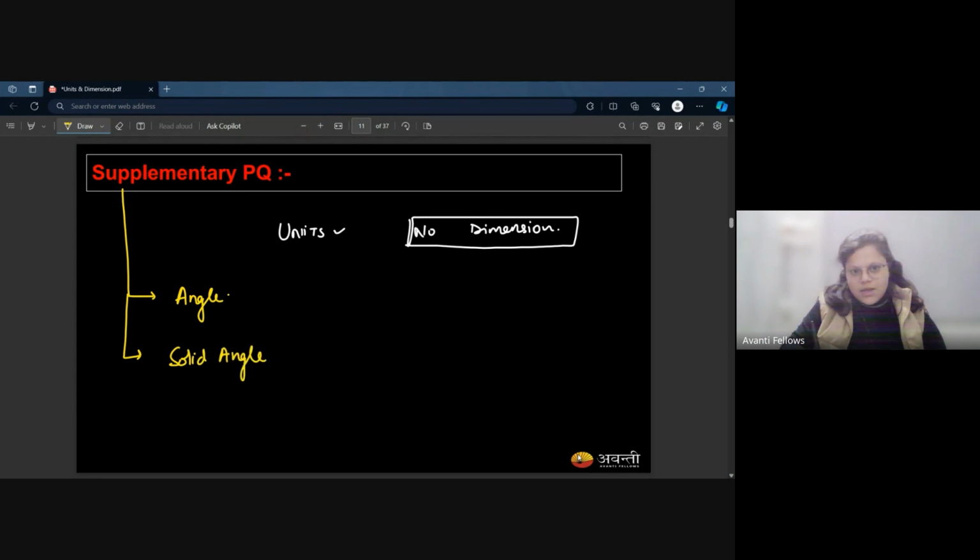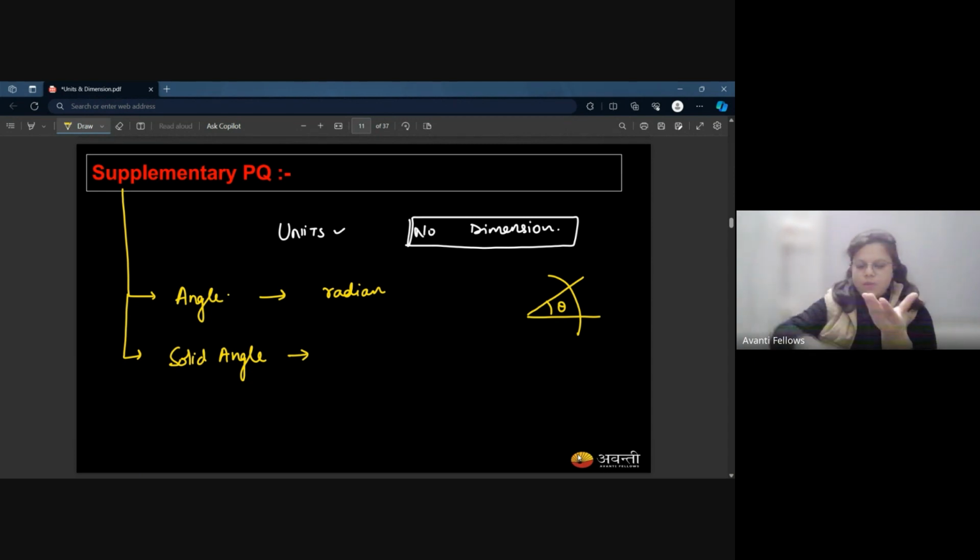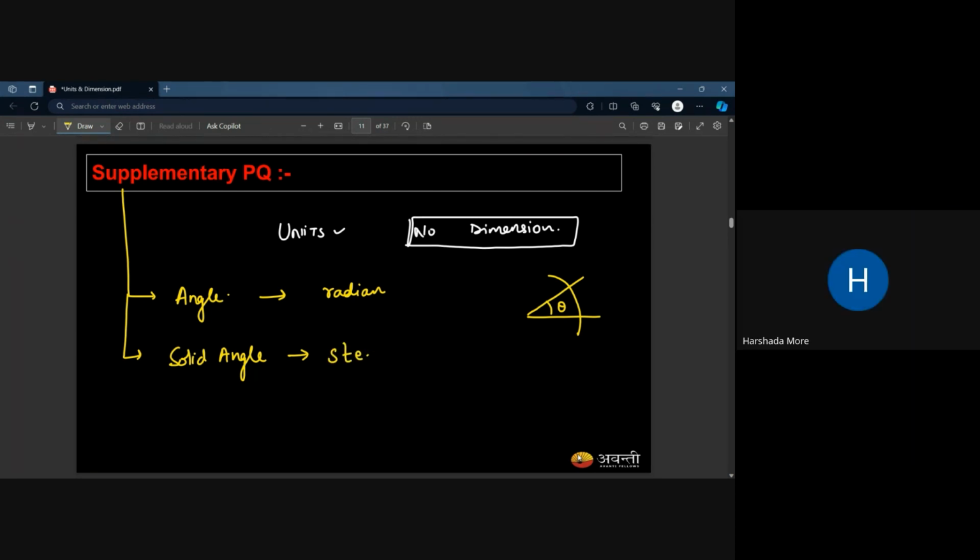Okay. The unit of angle is radian. That's the simple one, which we have. This is the arc, and this angle is theta, right? This theta is in radian. Now just assume a cone. Can you imagine this 3D angle? If this is the cone, then this 3D angle is the solid angle, right? Is it okay? Yes, ma'am.